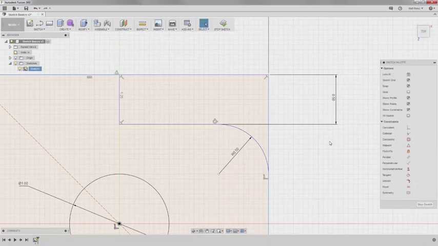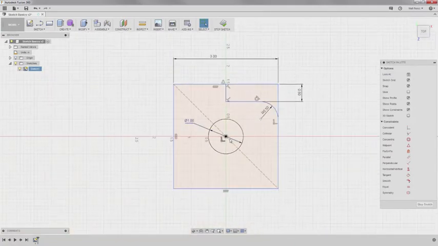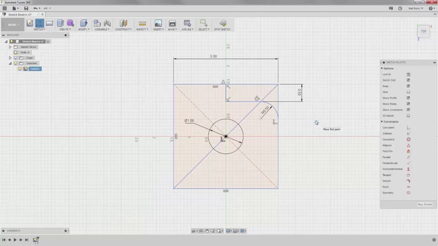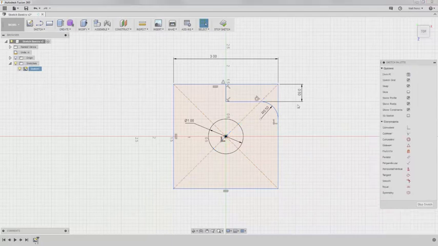If I choose to, I can delete it again, and then go ahead and delete the constraint while the line is gone, and then press L on the keyboard to start the line tool, and draw a new line starting at the lower left corner, going to the upper right corner, and then of course press Escape to finish the line tool. When I select the line, you'll notice that we now have a contextual option in the sketch palette that allows us to change this line to a construction line.